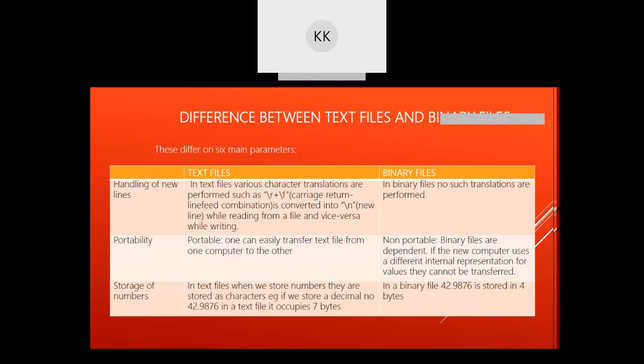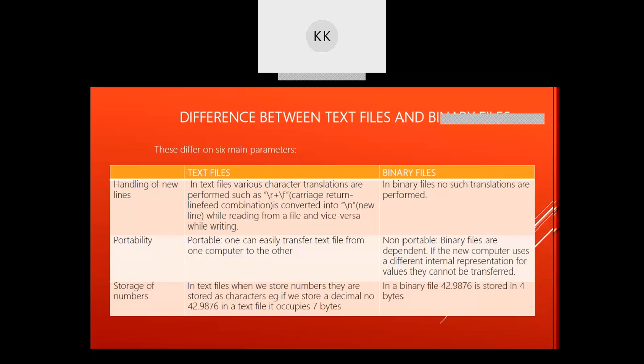Here in the text file, if you are having certain values, digits, for example, here the decimal number given is 42.9876. It is a float value. When you store it in a text file, each digit along with the dot is considered as a character.